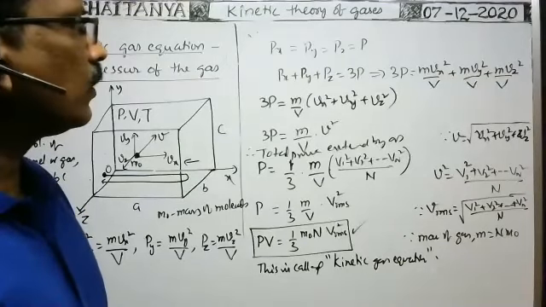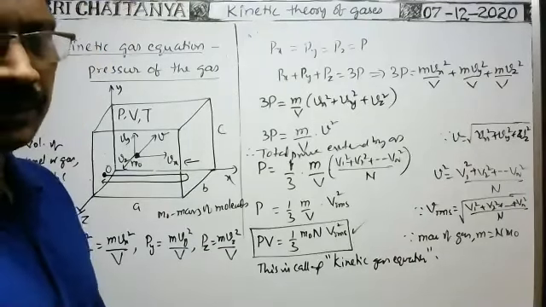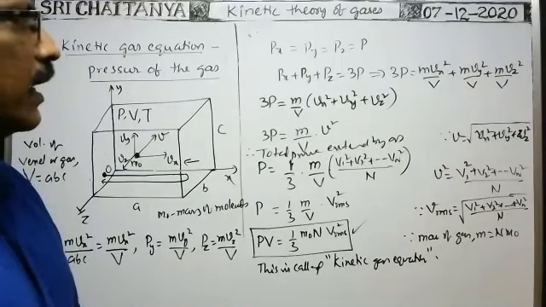Vx is equal to Vy is equal to Vz. The speeds are also equal. Vx square, Vy square, Vz square are also equal.